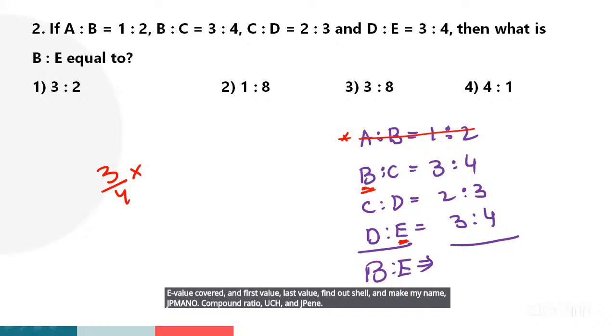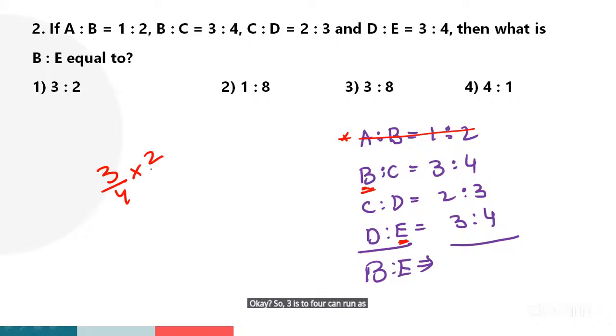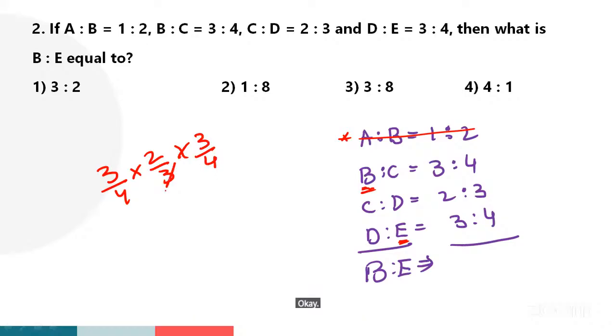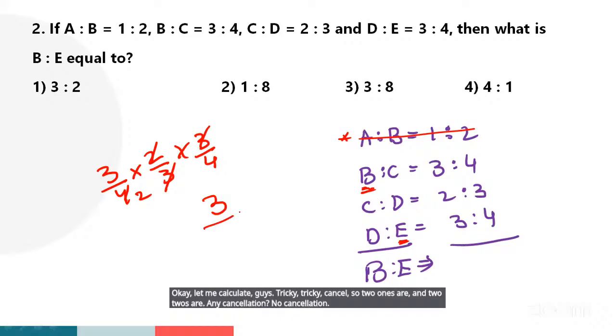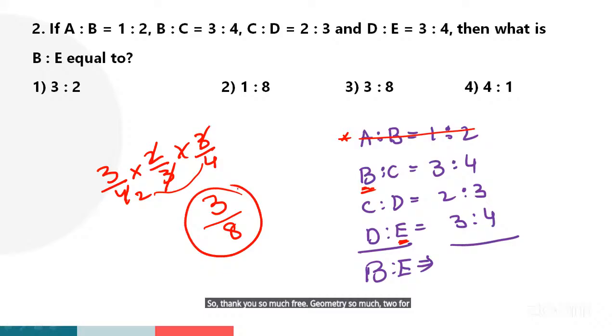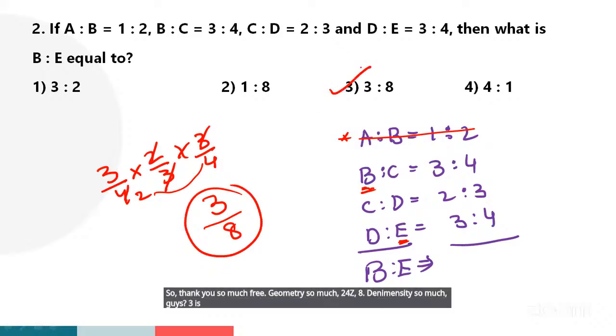So 3:4 can be written as 3/4, 2:3 can be written as 2/3, and 3:4 can be written as 3/4. Okay, let me calculate guys. 3 and 3 cancel. So 2 ones are 2 and 2 twos are 4. Any cancellation? No cancellation. So numerator is how much? 3. Denominator is how much? 2 fours are 8. Then answer is how much guys? 3:8. Which option is the right answer? Option 3 is the right answer.